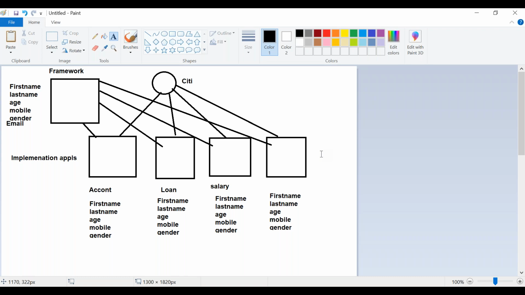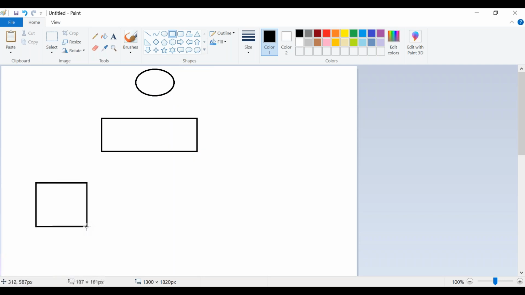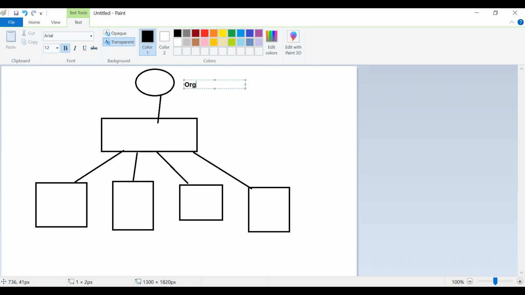So technically we call this a framework, and the rest of the things we call implementation applications. If I want to redesign it, I can redesign it in this way. So this is my organization, and here I'm trying to maintain one library technically called a framework. So this is the framework. I can redesign my structure in this way, right?